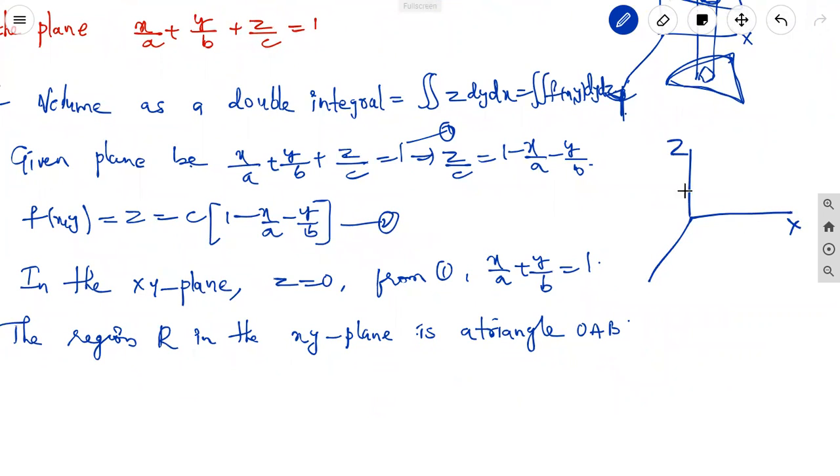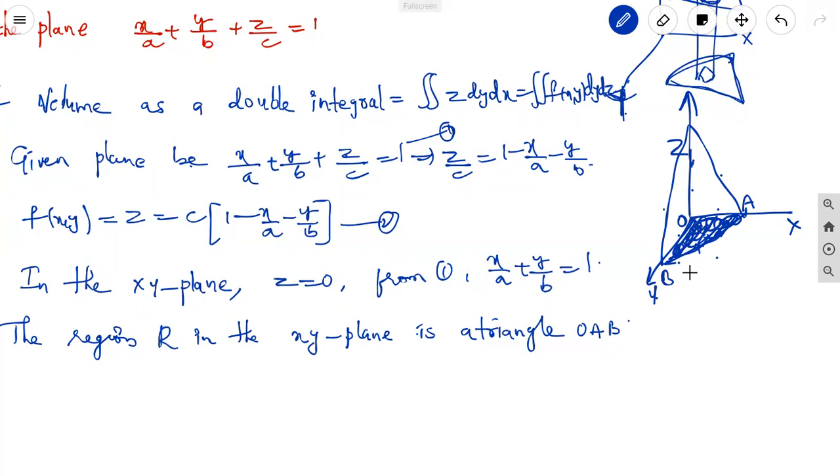Here the tetrahedron turns into the xy plane. It is O, it is A, this is B. It is a tetrahedron. Here we can find the projection of the tetrahedron. The region in the xy plane is the bounded region.